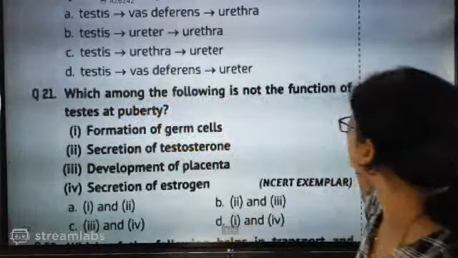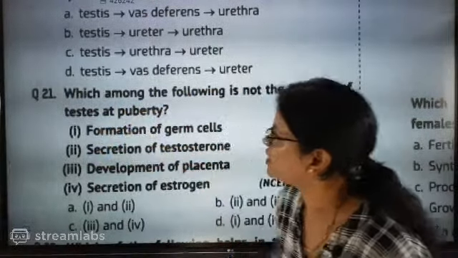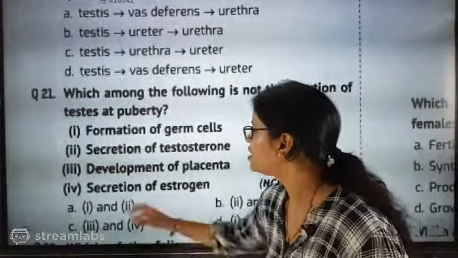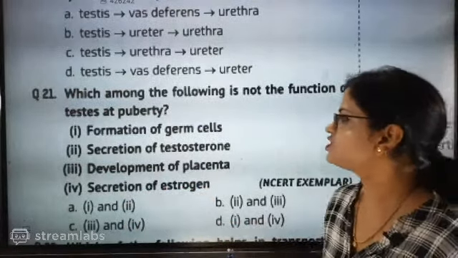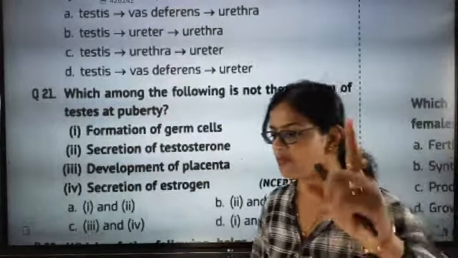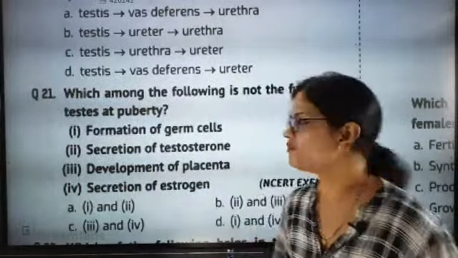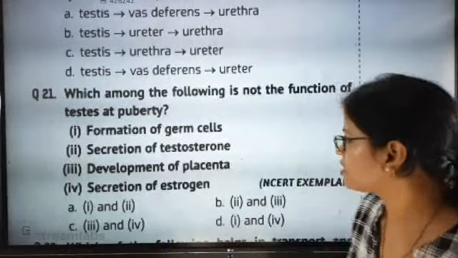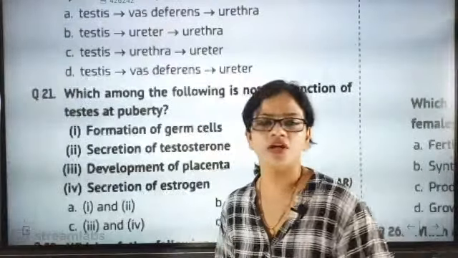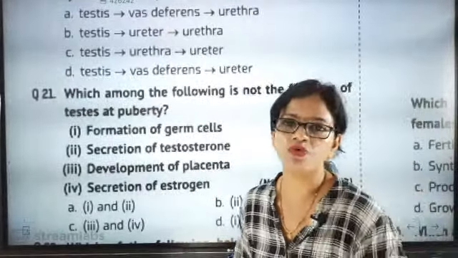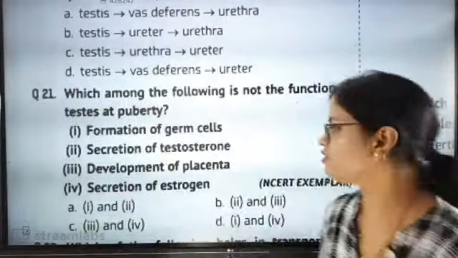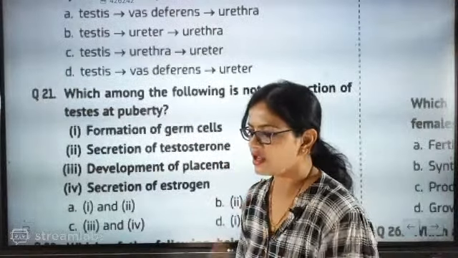Which among the following is not the function of testis at puberty? Formation of germ cells, secretion of testosterone, development of placenta, secretion of estrogen. Which one is exactly the wrong one for testis? Testis is a male reproductive organ. Placenta formation is exactly in female, and secretion of estrogen and progesterone. These are the two hormones secreted by the female reproductive organ. So 3 and 4 are absolutely wrong. Whichever is the correct one, pick that one.